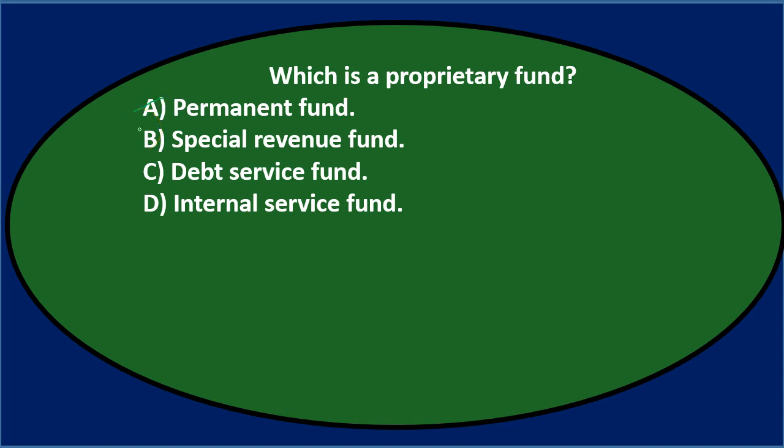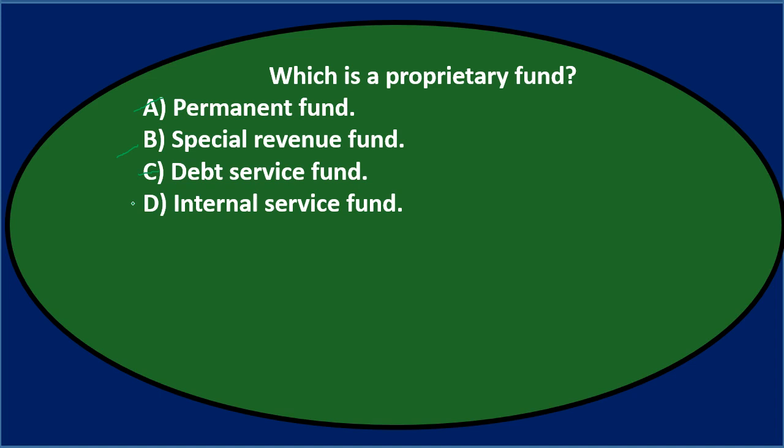B says special revenue fund, and it has the term revenue in it, so we might say, maybe B, I'll keep that one for now. C says the debt service fund, and it's going to have something to do with long-term debt. So once again, I wouldn't think that that would be a proprietary fund that would be similar to a for-profit with goods and services. So I don't think that's going to be the one. And then D says the internal service fund. It has service in it, so that sounds like we might be providing a service. So I'll keep that one.